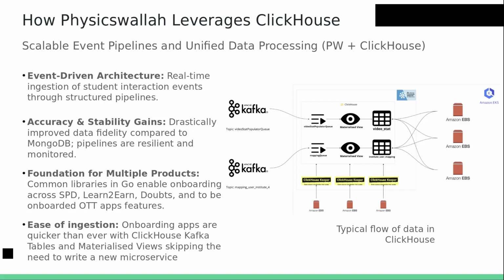Before ClickHouse, what were you using? MongoDB, for analytics.